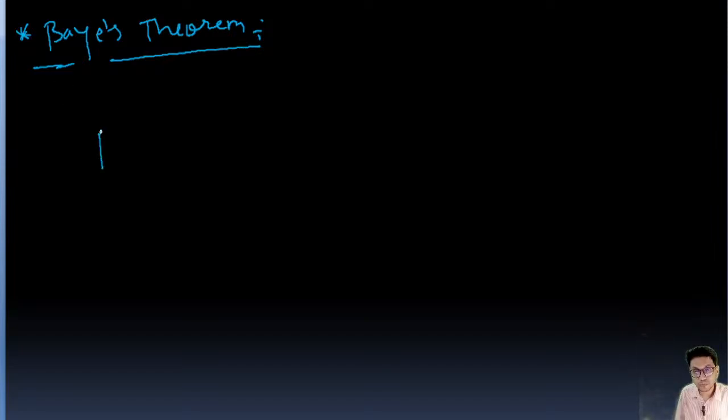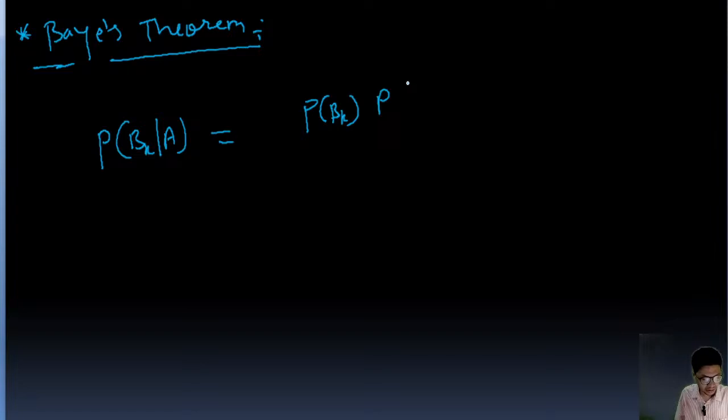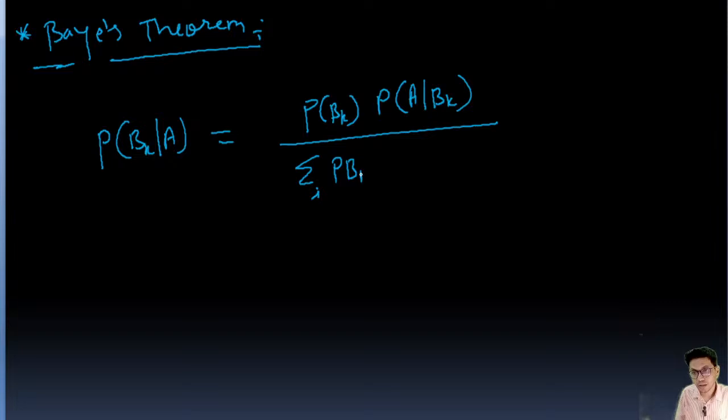So P(Bk|A) is going to be equal to P(Bk) into P(A|Bk) upon the sigma over i of P(Bi) into P(A|Bi).